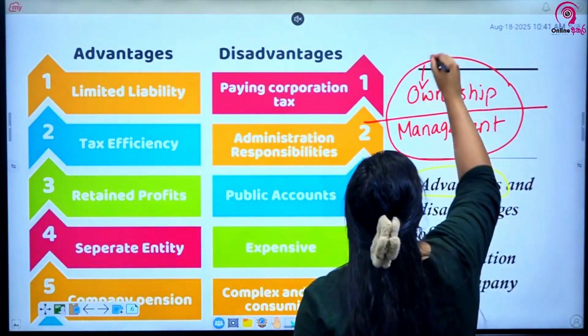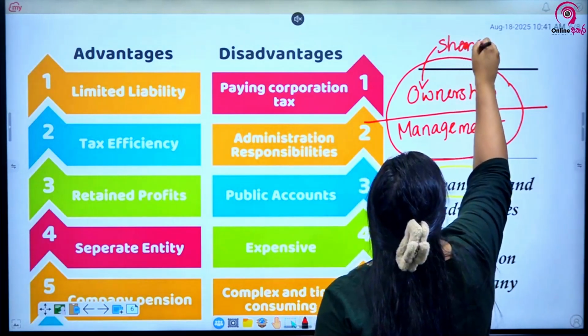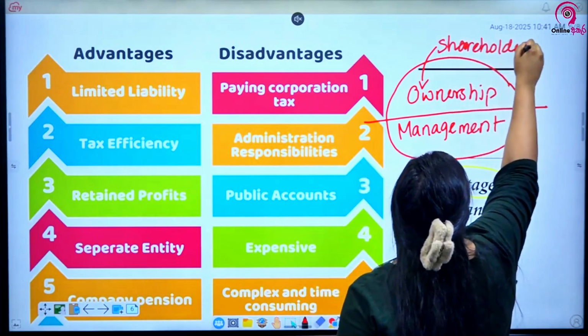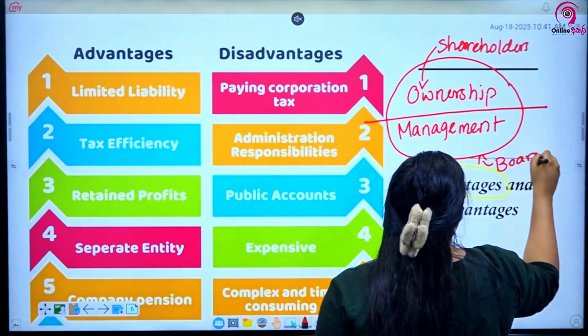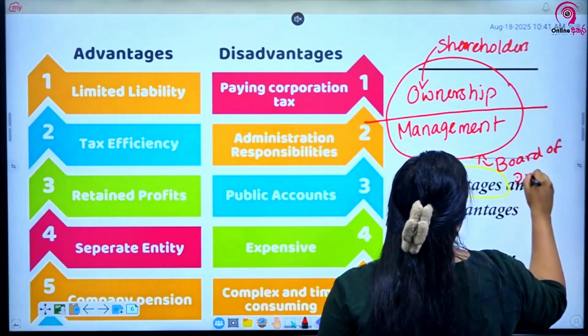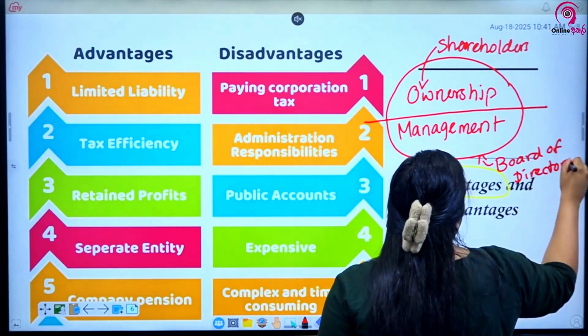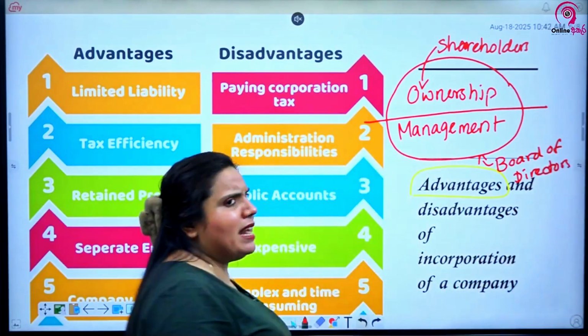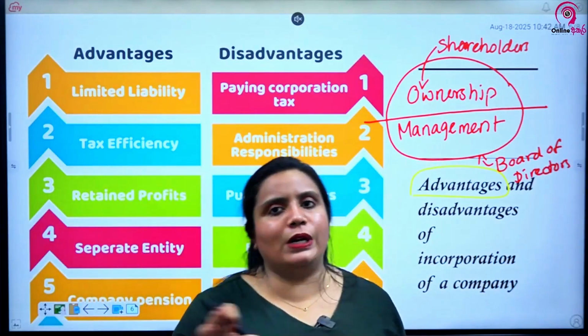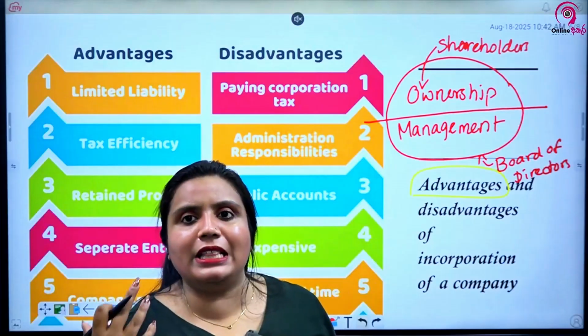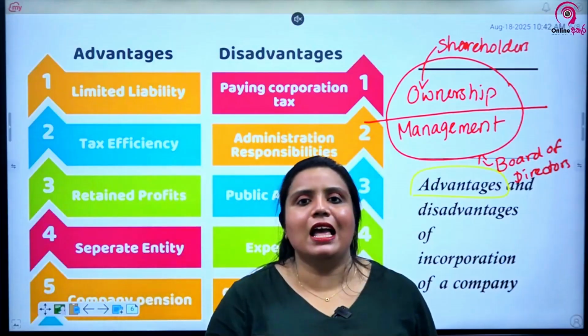Usually, shareholders will be the owners of the company, and the board of directors will be the management. So there is a clear separation between ownership and management, unless sometimes in private companies shareholders also become directors of the company, and then they can intervene in the decision making.